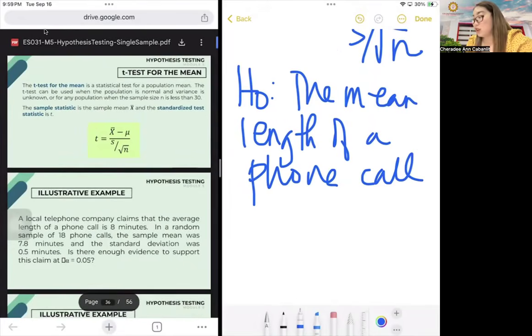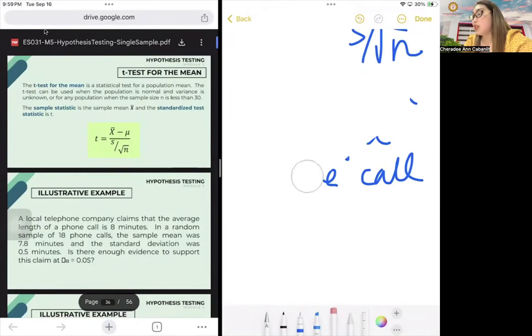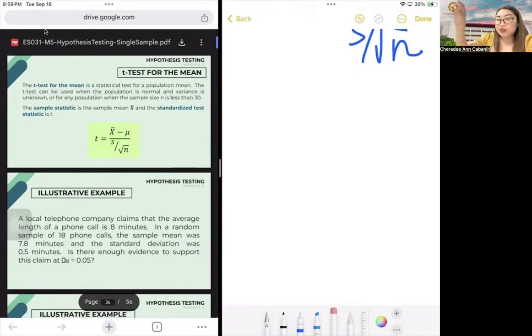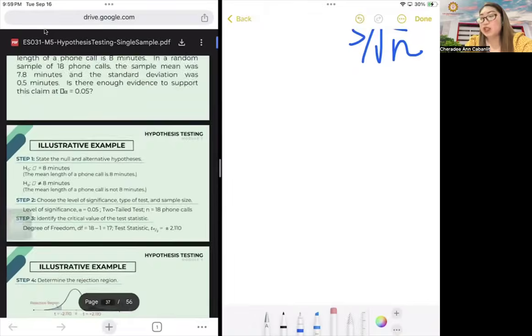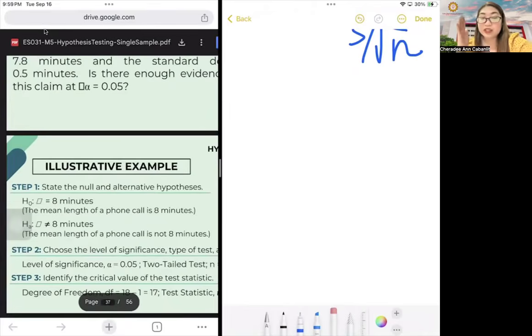So there is no significant difference in the mean length of the phone call, which is 8 minutes. Then the HA is there is a significant difference in the mean length of the phone call, which is 8 minutes. No significant difference actually means the same; it's just that the reason should not have a negative connotation.